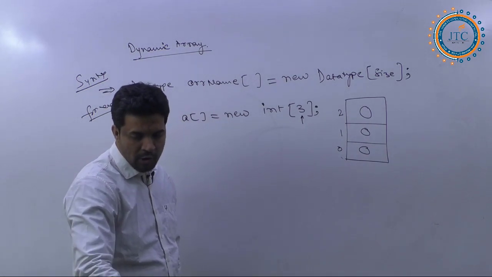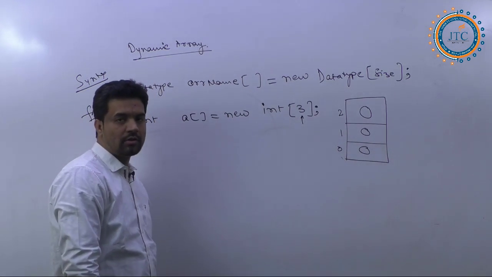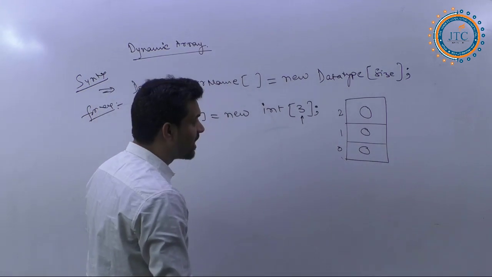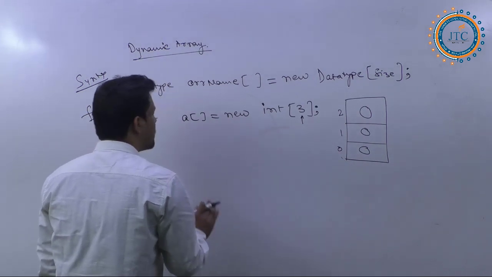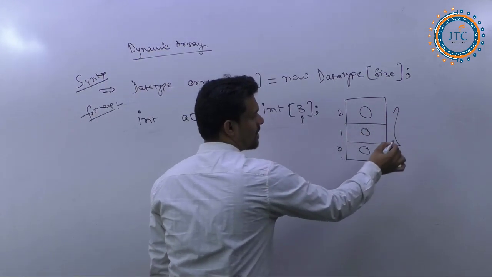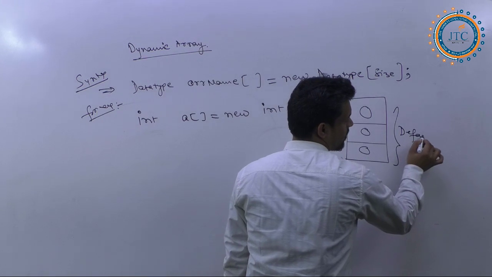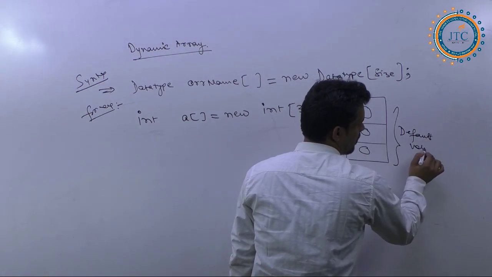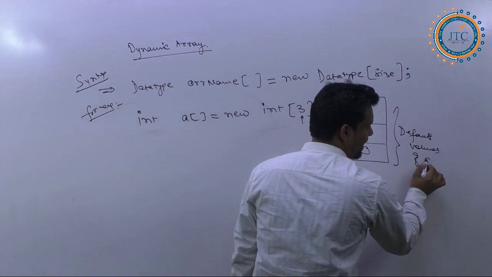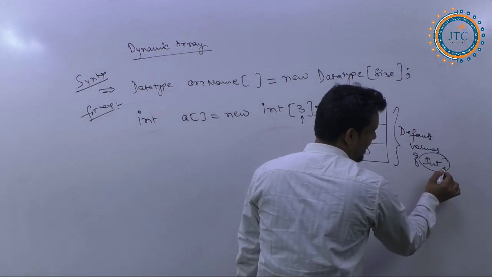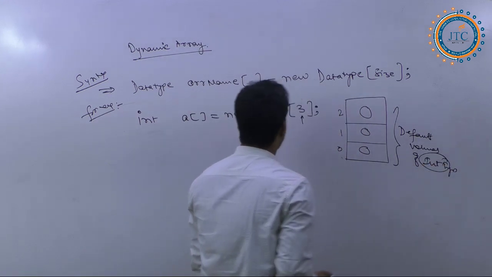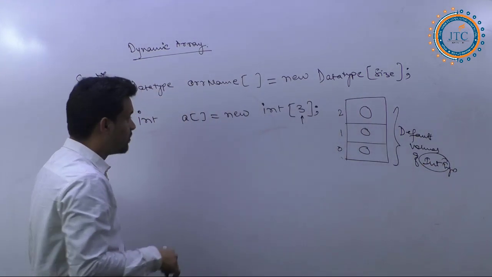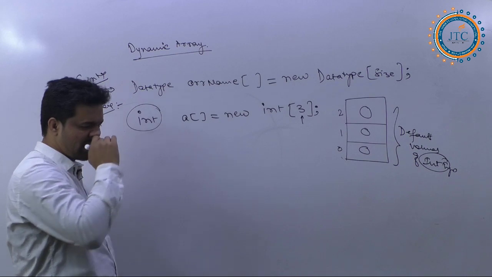These are all the default values of int type. Why int type? Because this is the integer type that you have written here.